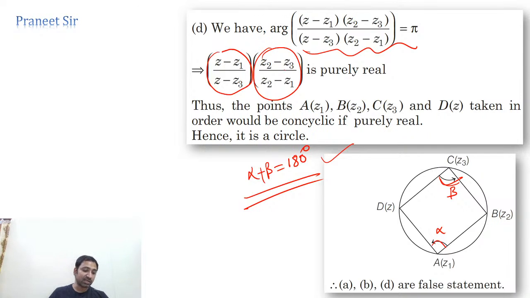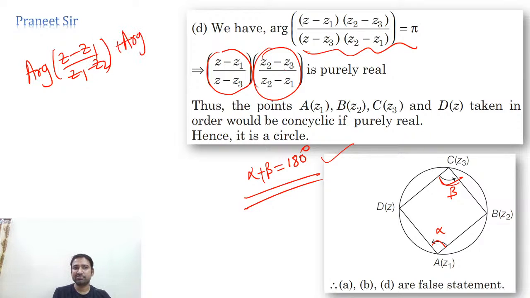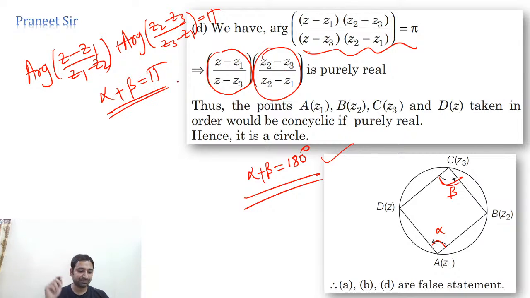Tushar, because they are concyclic points, that's why I took a circle. Because whatever condition he is giving, argument of (z minus z1) by (z1 minus z2) plus argument of (z2 minus z3) by (z3 minus z) is equal to pi, this is nothing but the condition for concyclic, guys.